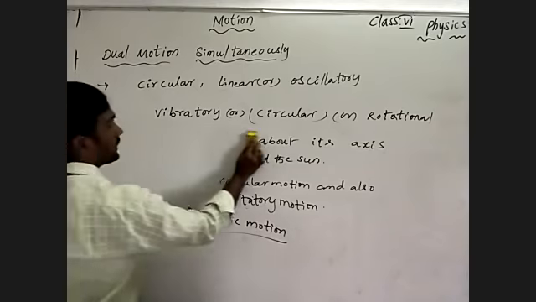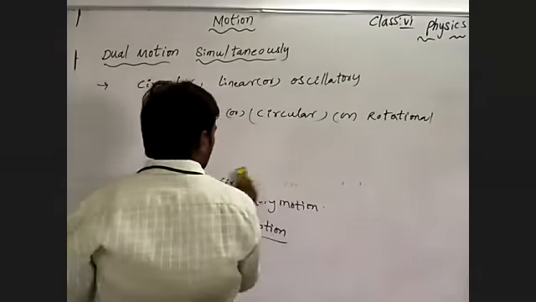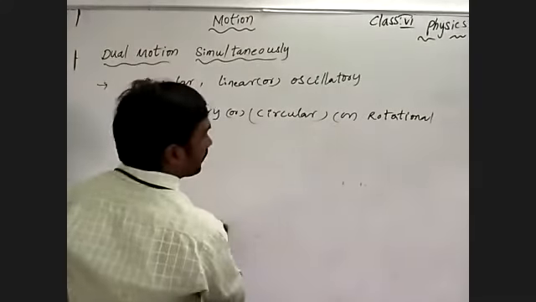See, a single body can possess different motions at a time.